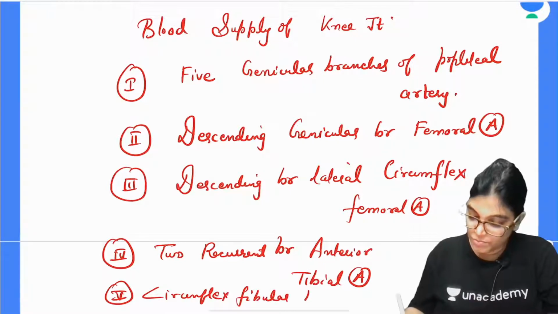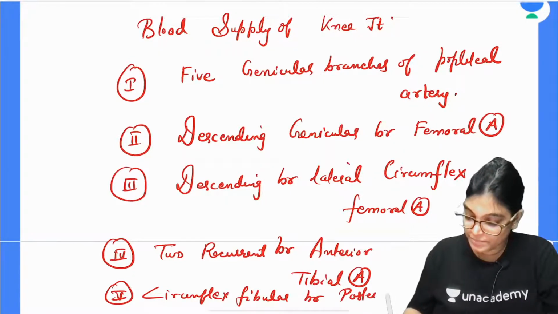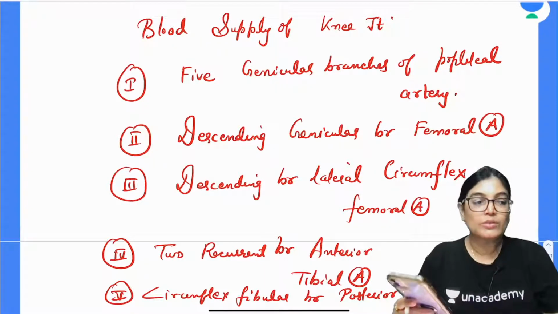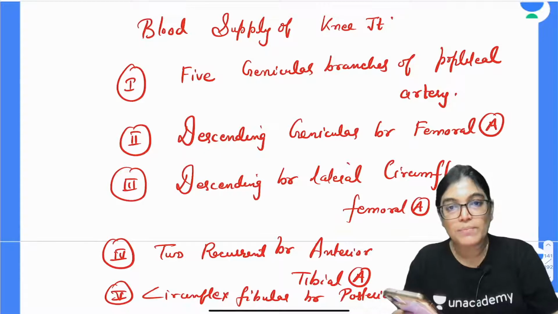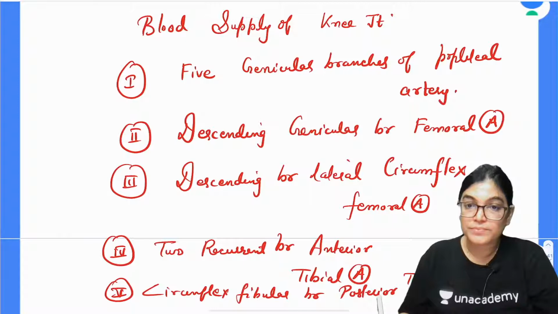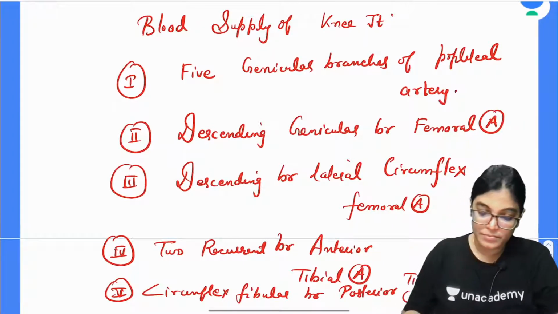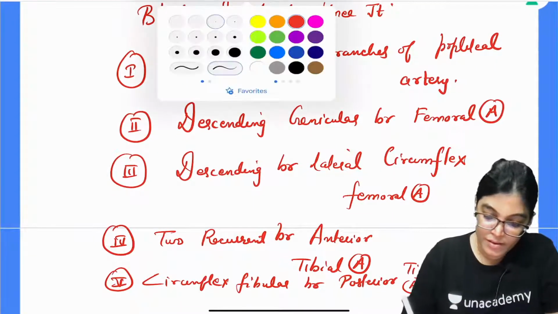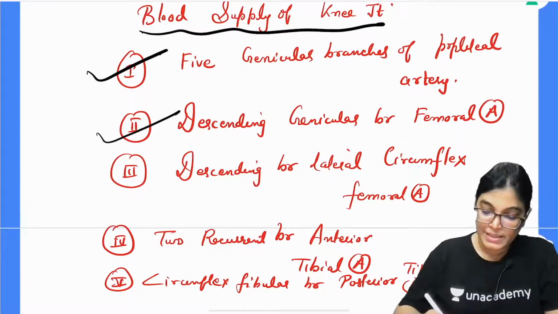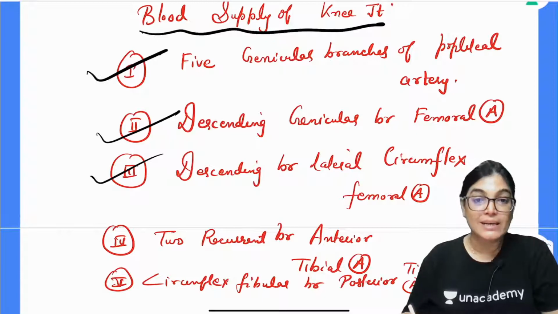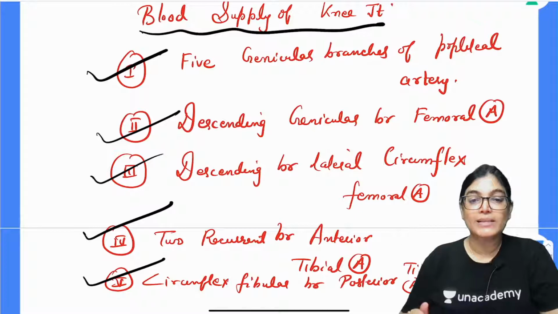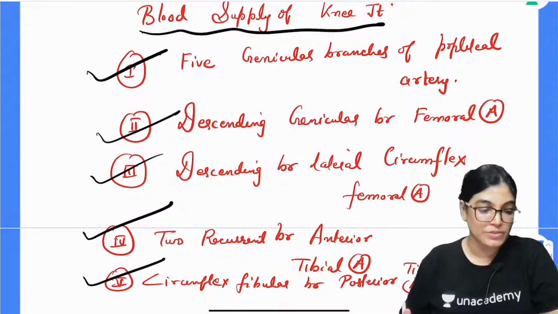These are the arteries giving blood supply to the knee joint. So these are the 5 sources: 5 genicular branches of popliteal artery, descending genicular branch of femoral artery, descending branch of lateral circumflex femoral artery, 2 recurrent branches of anterior tibial, and circumflex fibular branch of posterior tibial artery.